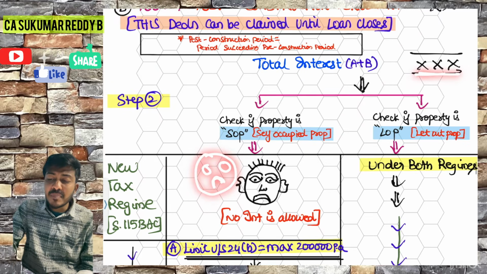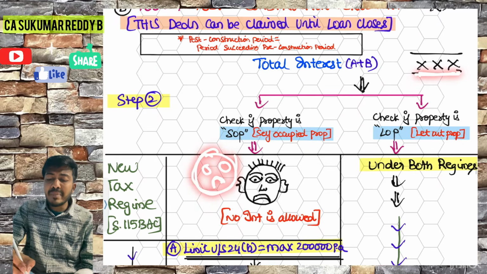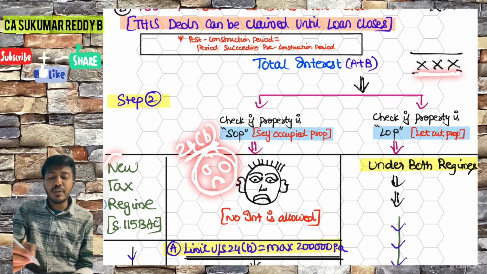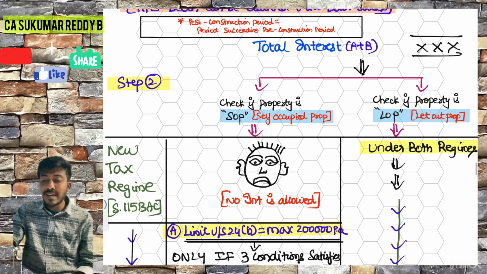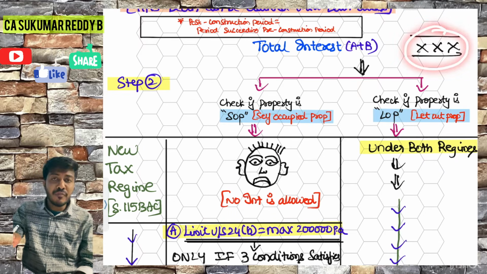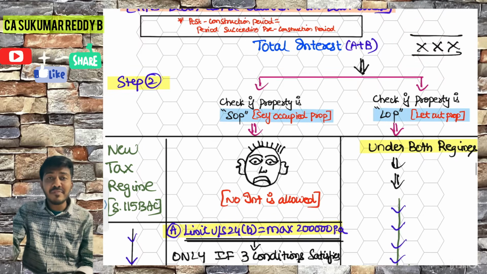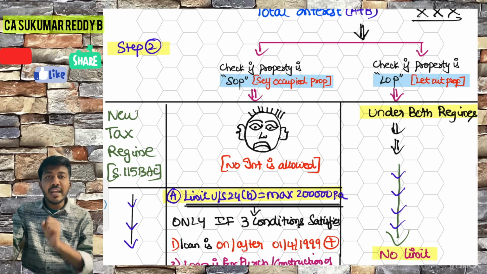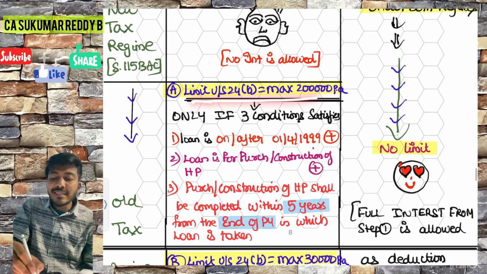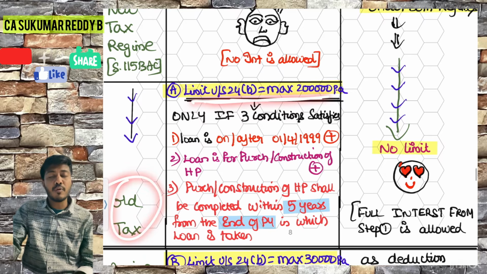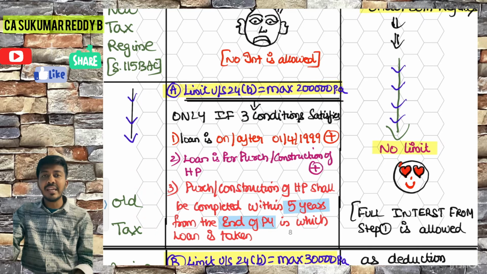Whatever interest comes here will automatically become 0 under section 24B if you are choosing the new tax regime. However, if you are choosing the old tax regime, this interest is not fully allowed like LOP. It will have some restrictions. Either you can take 2 lakhs or you can take 30,000. You can take 2 lakhs under section 24B in the old tax regime if you satisfy 3 conditions.